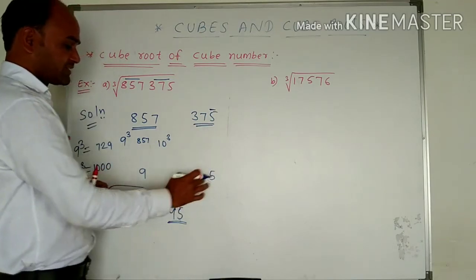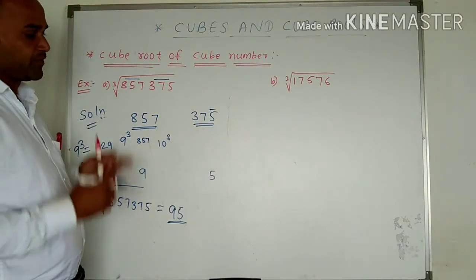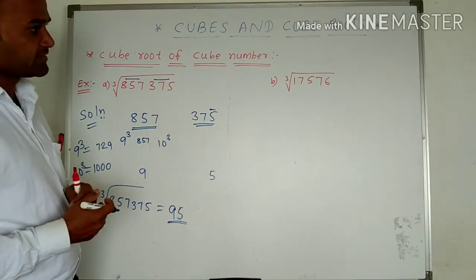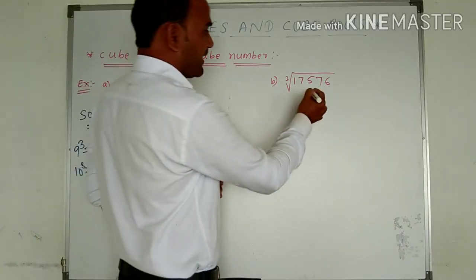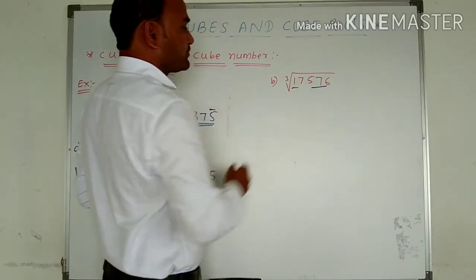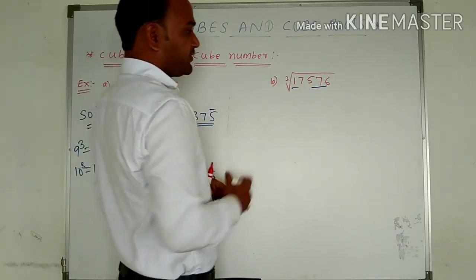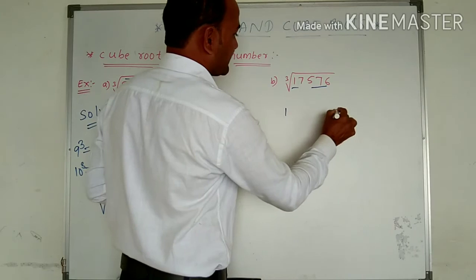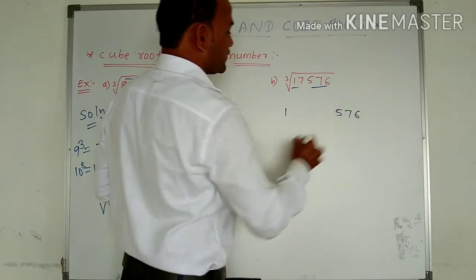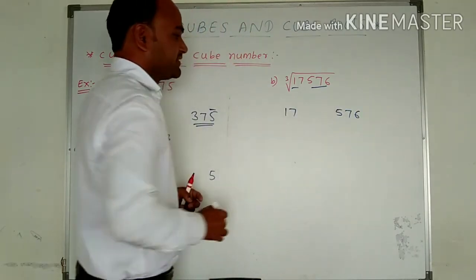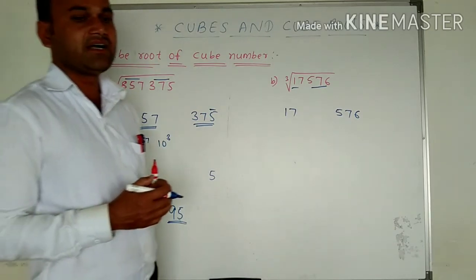इस तरह से आपको दो अलग अलग ग्रुप्स में डिवाइड करके यूनिट्स प्लेस कौन से डिजिट्स में आता है उस तरह से आपको ये फाइंड आउट करके लेना है। So next we can check one more example here. We have to make groups, the first three digits and whatever the remaining number is. यहाँ पर 5 digits है, तो firstly I will take 576 as the first group and 17 is the other number.